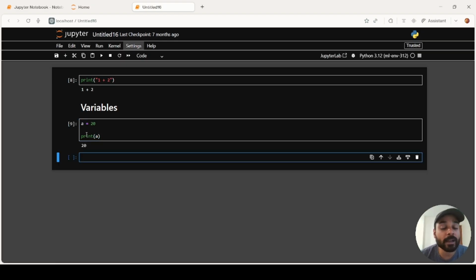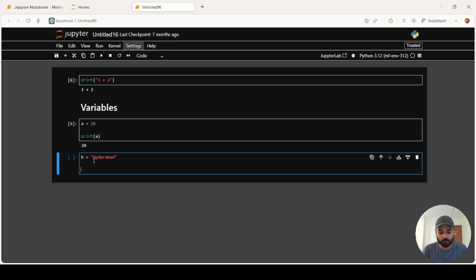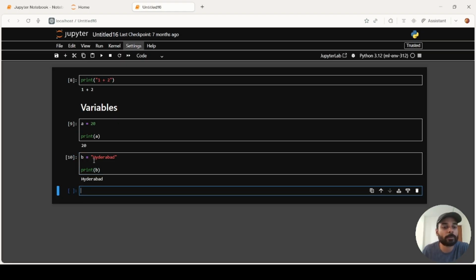So basically a becomes a variable where the value 20 is stored. And you can store whatever you want. Let's say you want to store a city name, Hyderabad. Now if I print it, it prints out Hyderabad.